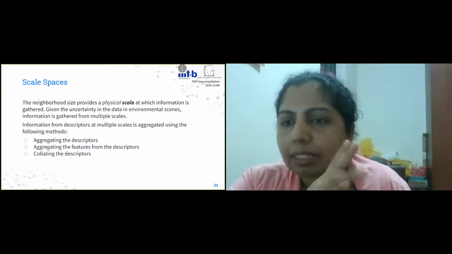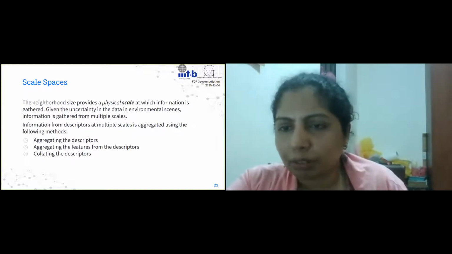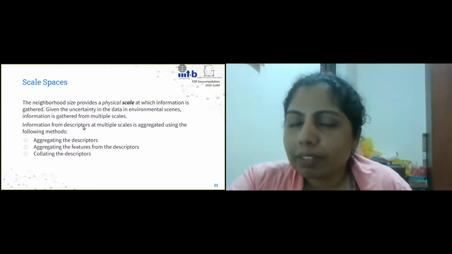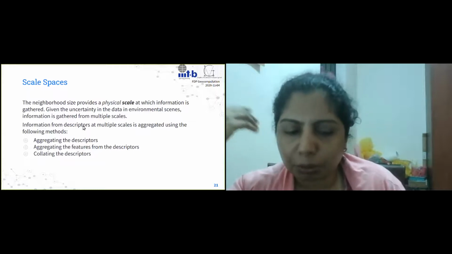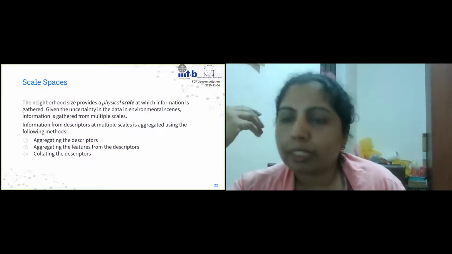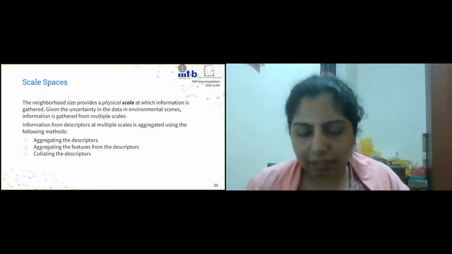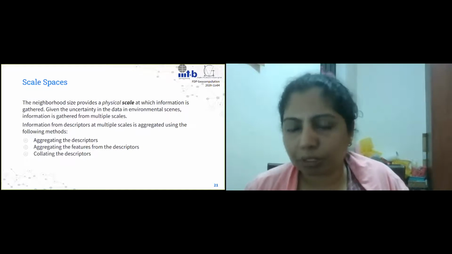There's nothing sacred about a particular size for a particular search. So we will use the scale space theorem that is used in image processing and in physics as well. What it says is that the scale, as in the scope of what you're going to look for, is going to decide what information you're going to gather.